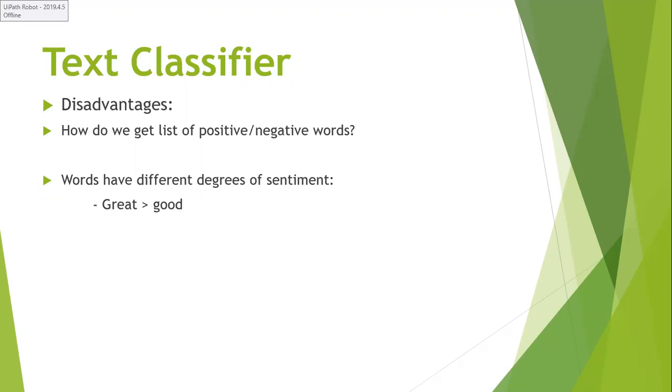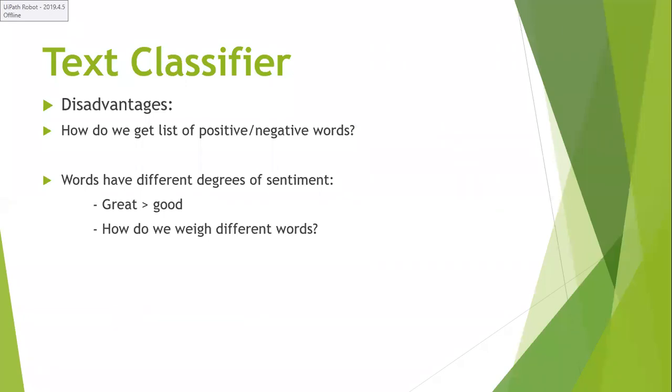Great is positive. If great is a positive word, is good a negative word? We cannot say that. So you may have different degrees of sentiment in the same sentence, and your system may not differentiate which word is more positive than the other.